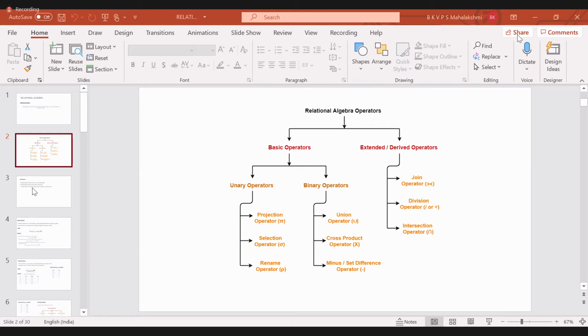How do they work? Do you know what the union operator will perform? Anybody? What does it give as output, and what does it need as input? Does it really need an input?